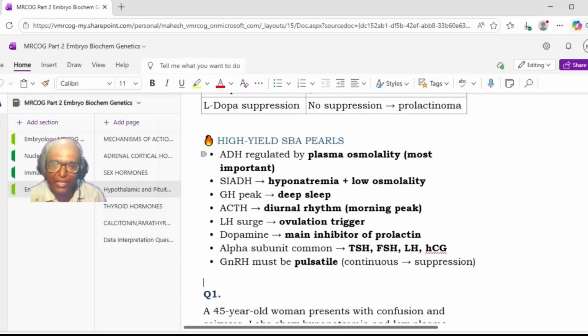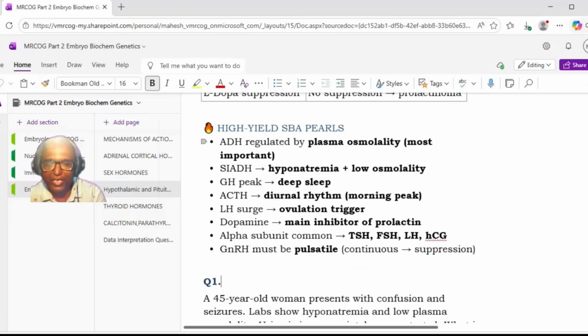Dopamine is the main inhibitor of prolactin. Alpha subunit is common for TSH, FSH, LH, hCG. Then GnRH must be pulsatile. That is, if it is secreted continuously, then there is a suppression. So that finishes the anterior pituitary hormones.